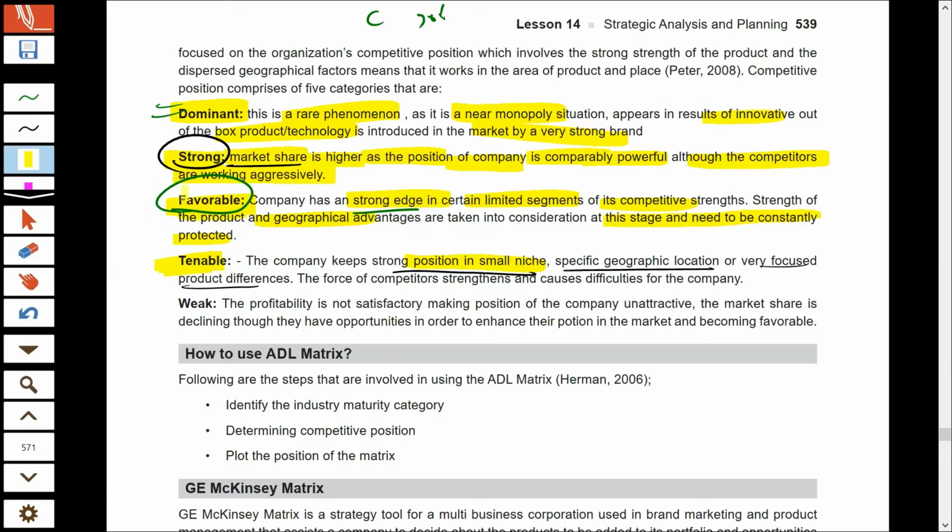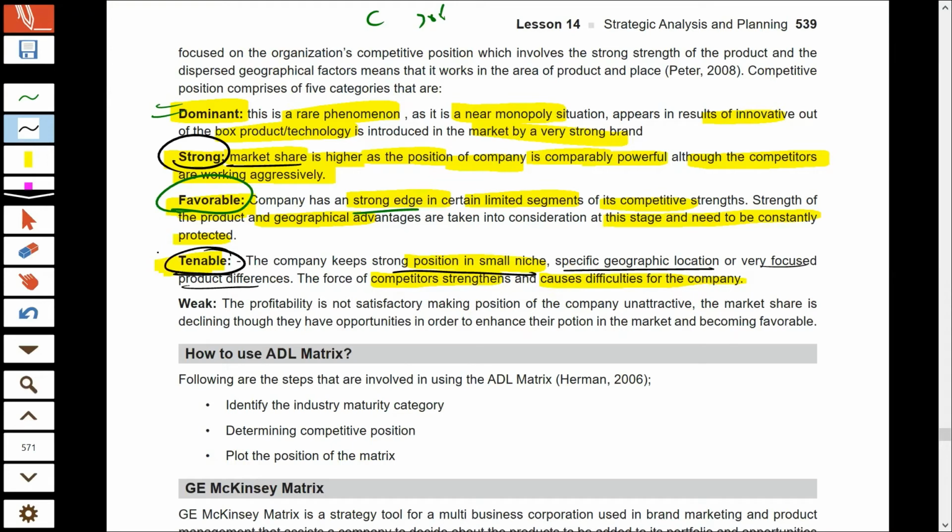But as the company is not really very strong in the market, it is just having a small niche market under its control. Its position is still very vulnerable. If the competition in the industry enhances, the company may face difficulty in surviving because the company is just able to manage somehow. It does not have a very good position. So that is known as tenable position, right?